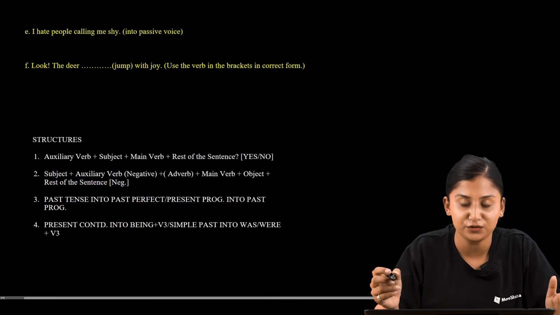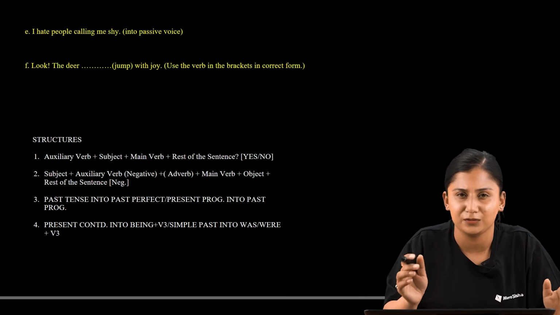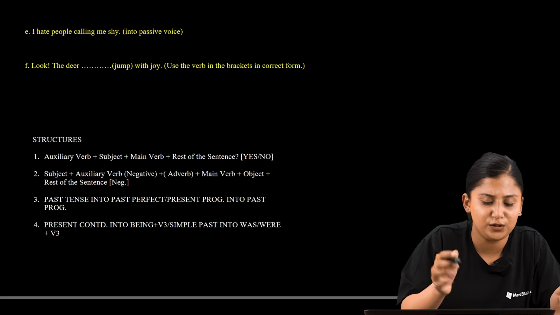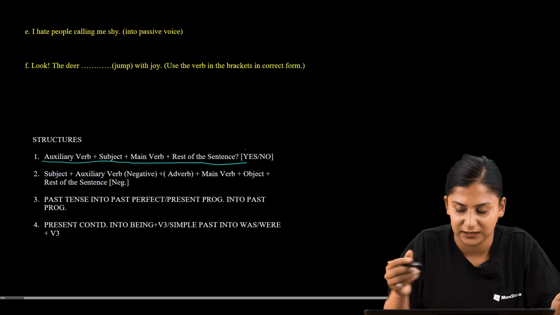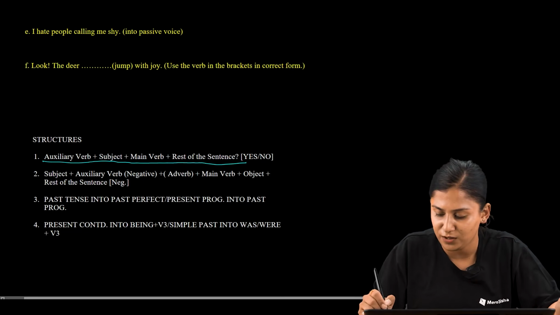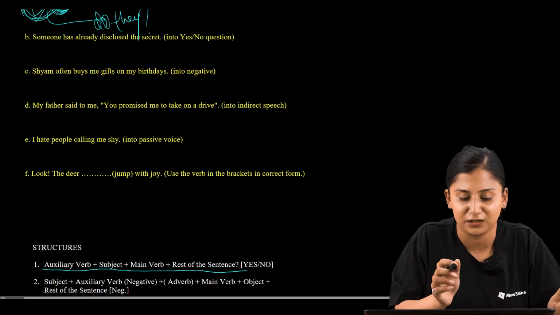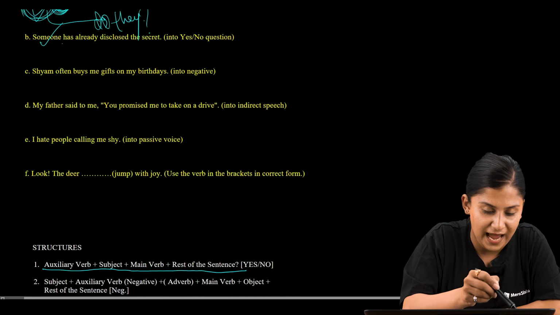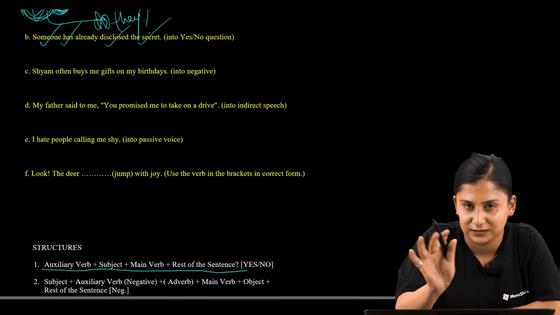The structure for the yes no question simply includes the auxiliary verb plus subject plus main verb and the rest of the sentence. So you must be familiar with the structure, and the question here is asking us to change the statement into yes no question. So here someone is the subject, has is the auxiliary verb, disclose is the main verb, and the secret is the object.